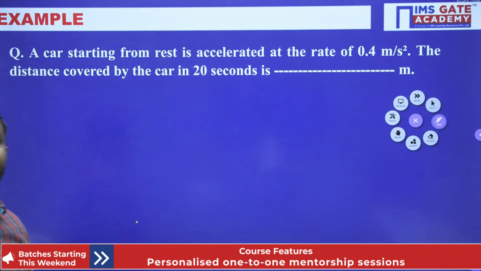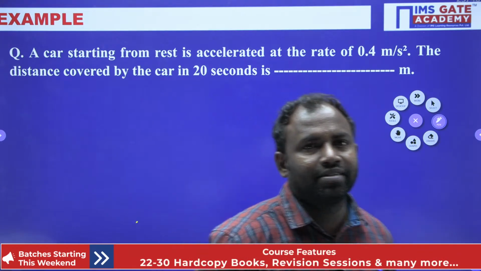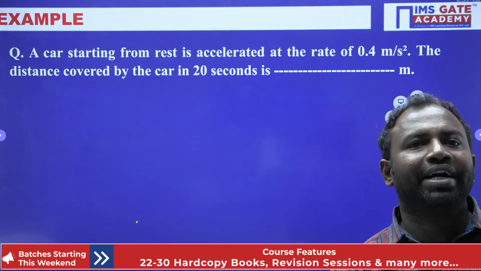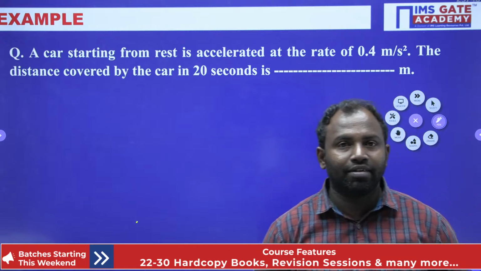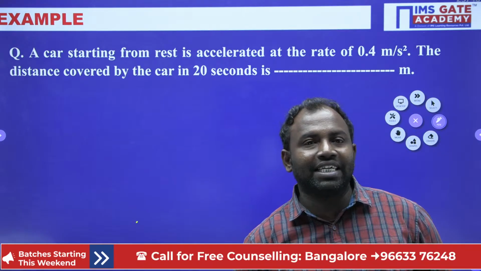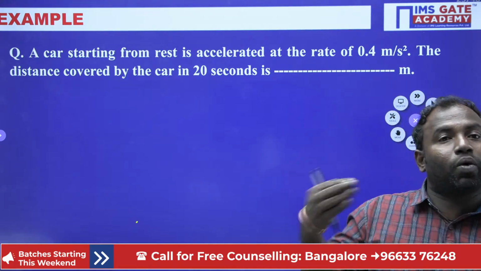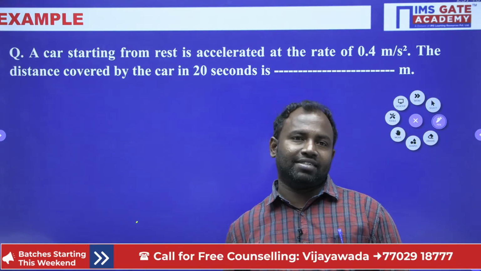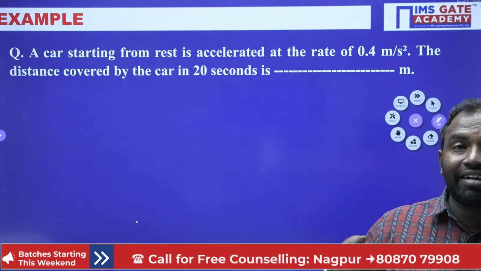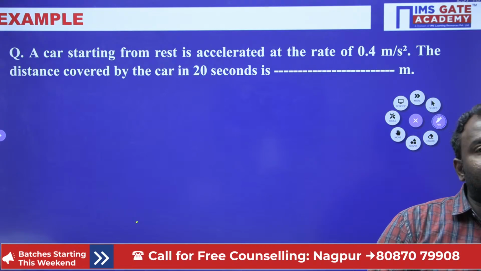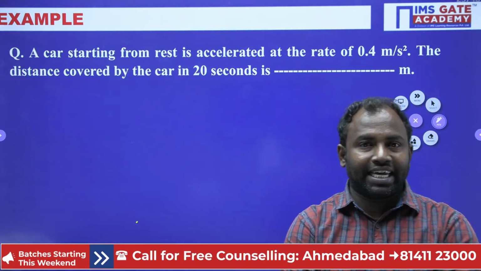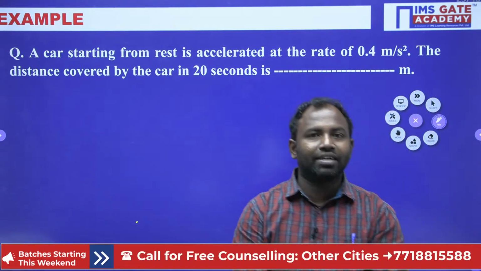A car is starting from rest and is accelerated at a rate of 0.4 meters per second square. The distance covered by the car in 20 seconds is what we need to calculate, isn't it, guys? A car is in rest position and it is accelerated at the rate of 0.4 meters per second square. Now what is the distance the car has covered after 20 seconds?